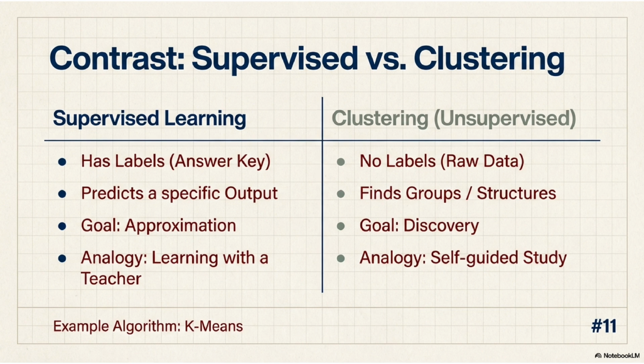Supervised learning versus clustering. Supervised learning has labels, clustering does not. Supervised predicts specific output, clustering discovers groups. Supervised is learning with a teacher, clustering is self-guided study.